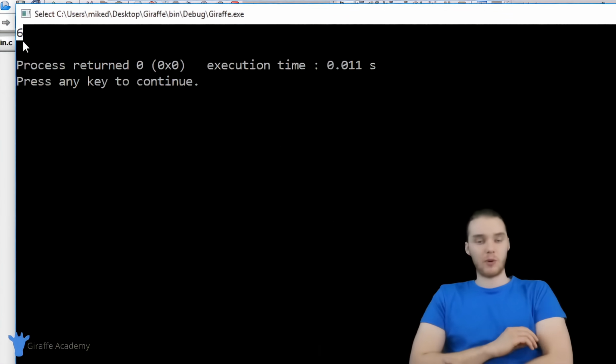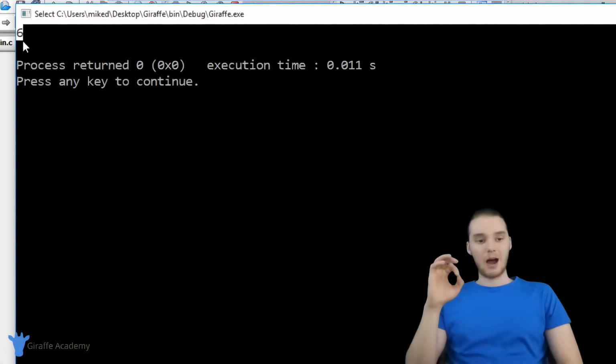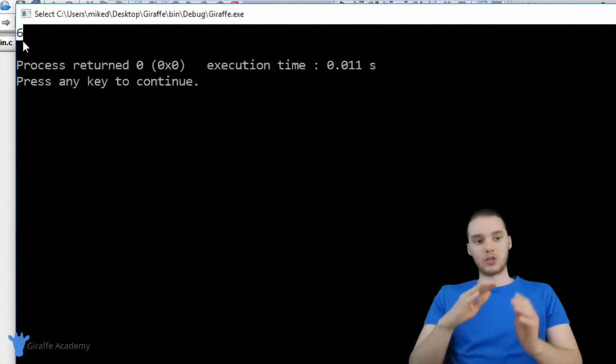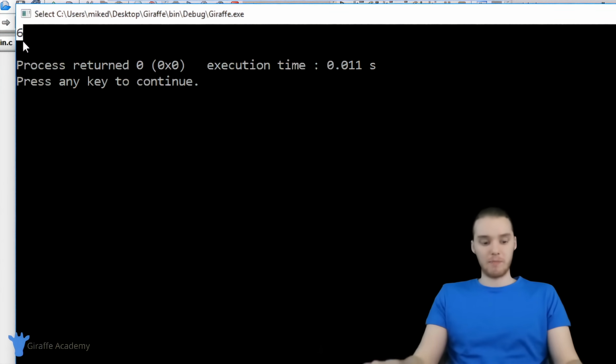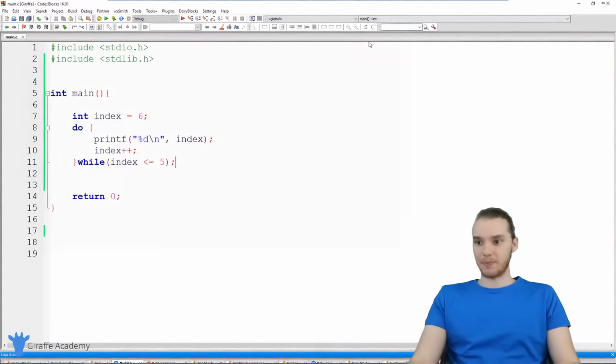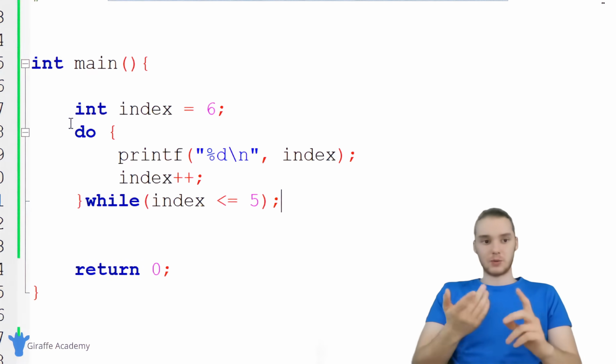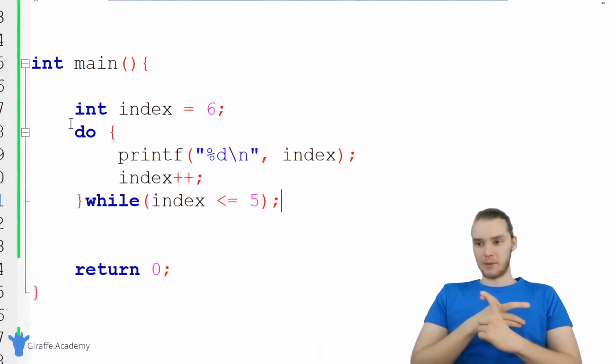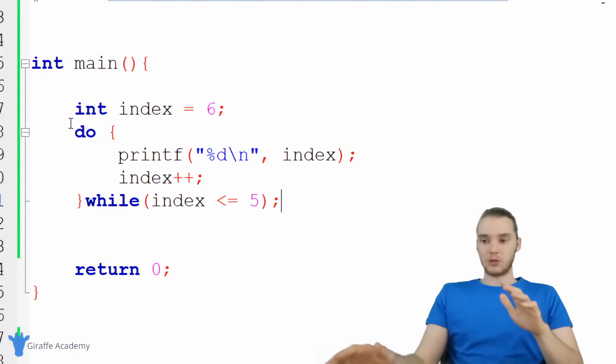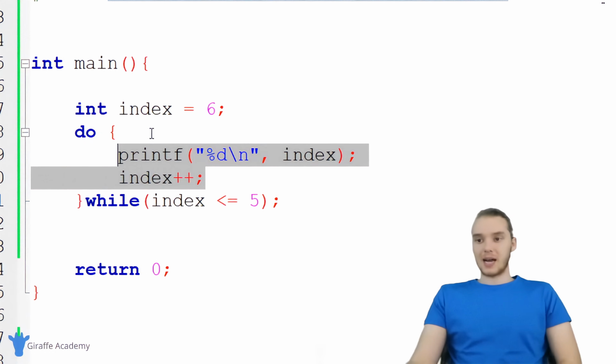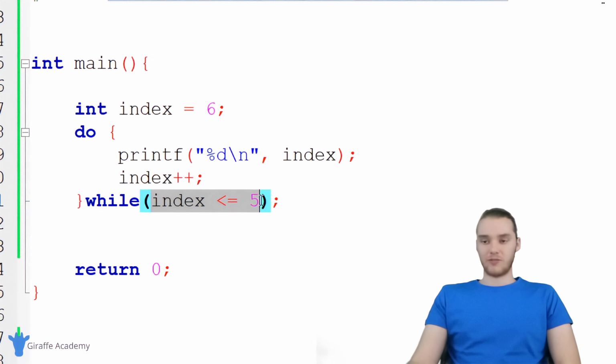So unlike before when we just used that while loop, now because we're using a do while loop, we're doing whatever was inside of that loop before we're checking the condition. And there's going to be certain circumstances where a do while loop will come in handy. I would say by far while loops are way more common. But it's good to know about do while loops because there are certain circumstances where they'll come in handy. Basically, anytime you don't want to be checking the condition first, you can use a do while loop.